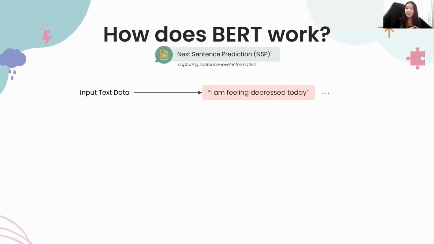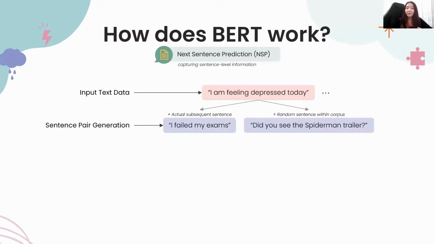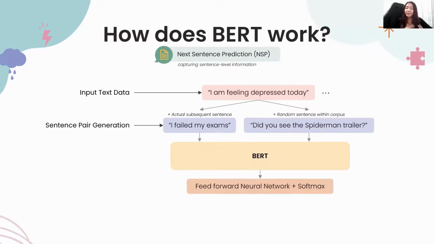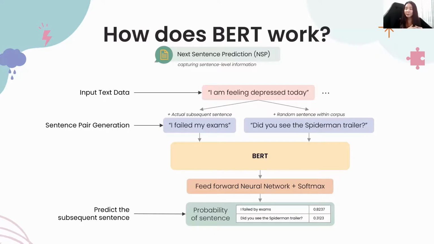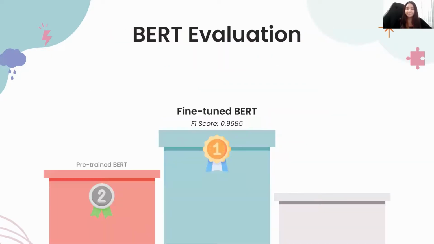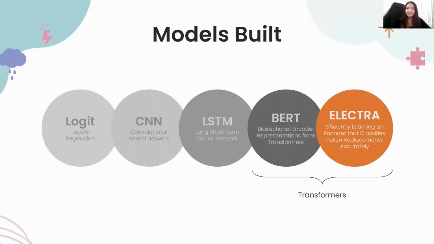In the training process, the model receives real and fake pairs of sentences as input, then learns to predict if the latter sentence is the actual subsequent sentence or not. The BERT model has performed better after fine-tuning. Moving on to the second transformer model, Electra.